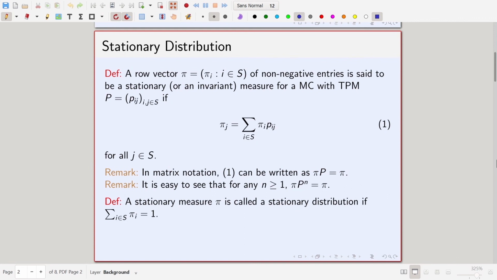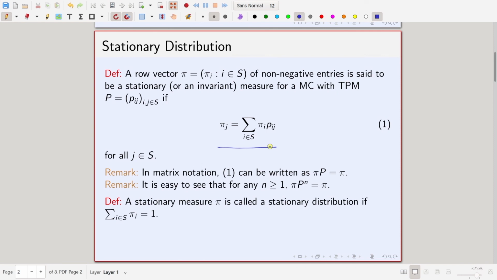A row vector pi, where pi i, i belonging to the state space, has non-negative entries, is said to be a stationary or an invariant measure for a Markov chain with transition probability matrix P_ij if it satisfies this condition: pi j should be equal to the sum over i in S of pi i P_ij, for all j in the state space.